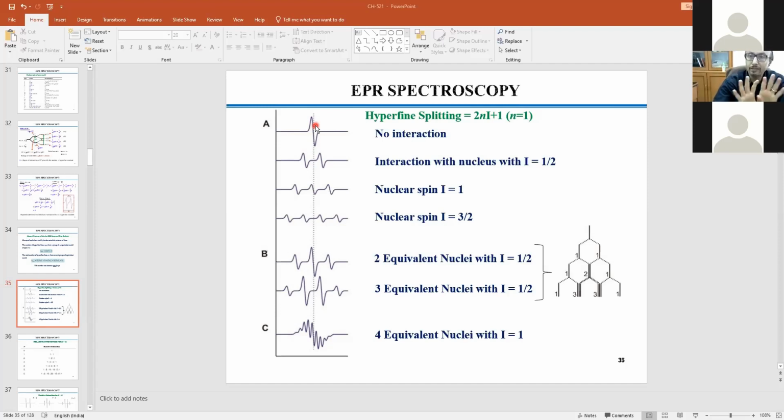So you will not get any splitting out of the symmetry of the molecule. But if your unpaired electron is residing on a metal ion, and the metal ion in a particular compound is essentially residing in a particular geometry, either octahedral, tetrahedral, square planar, distorted octahedral, distorted this, distorted that.